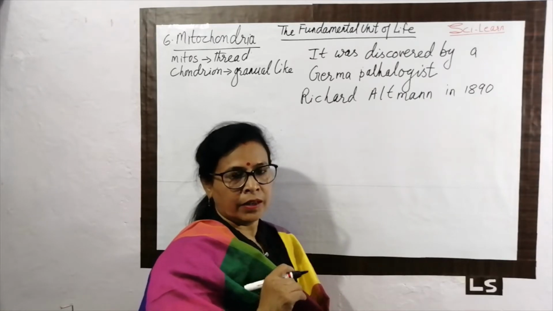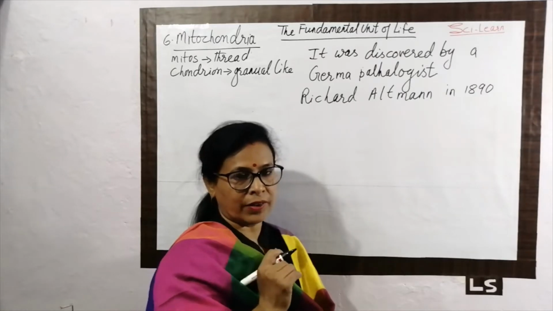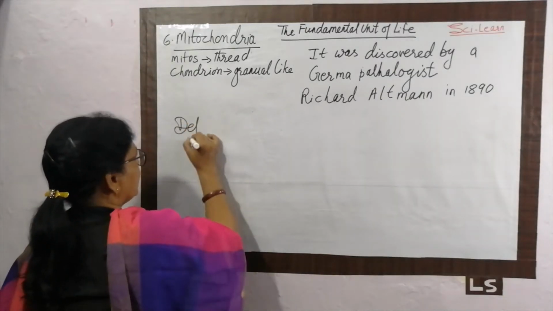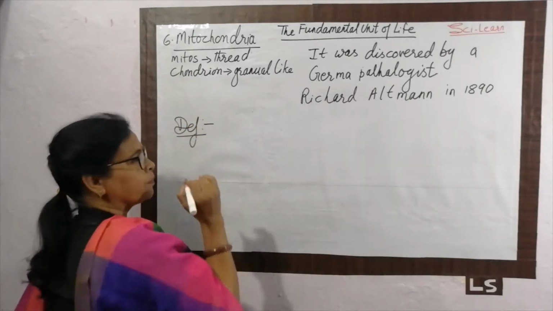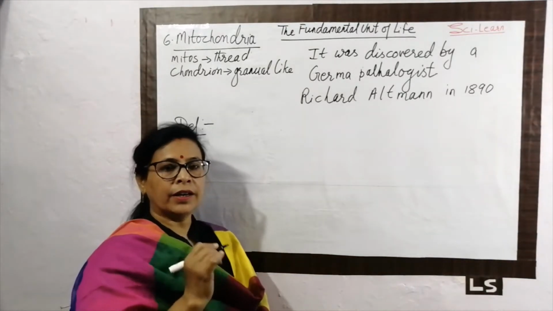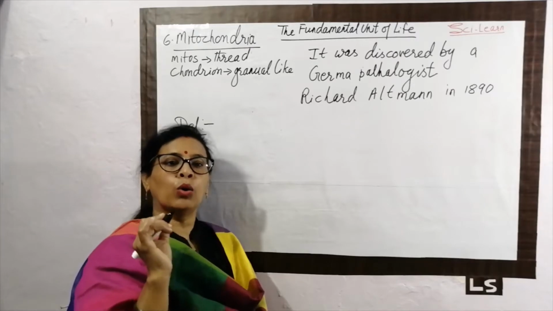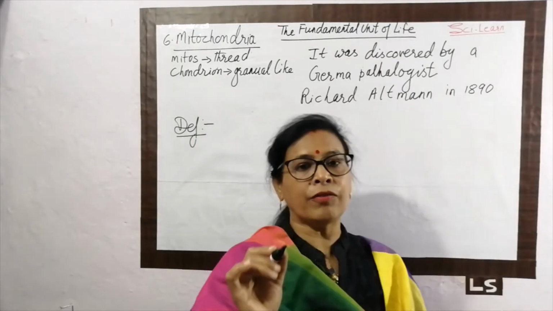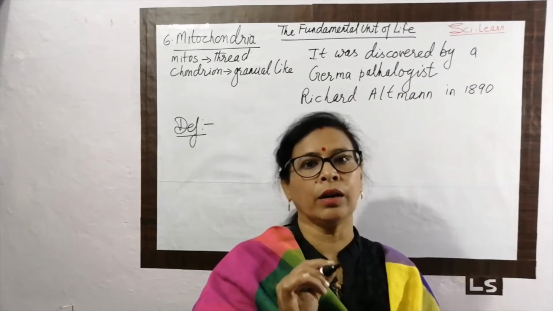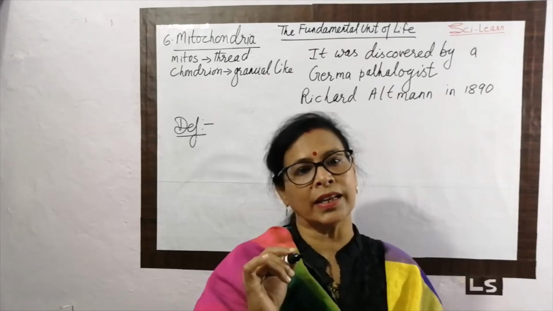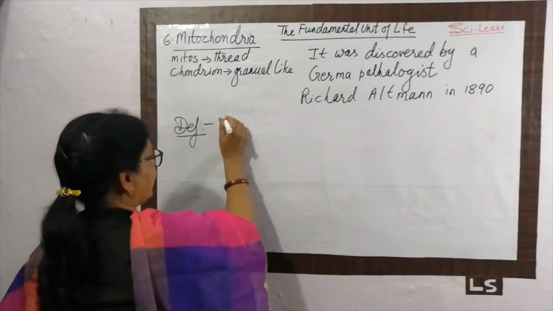Now what is mitochondria? We have to define the term mitochondria. It is a cell organelle present in all the eukaryotic cells. It is a round or oval shaped organelle found in eukaryotic organisms. And what is the function of mitochondria? It produces energy. So how would we define it?